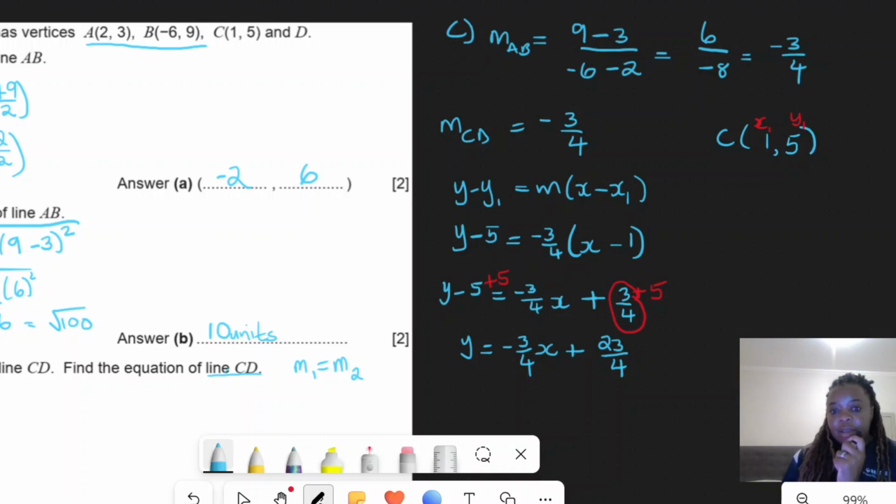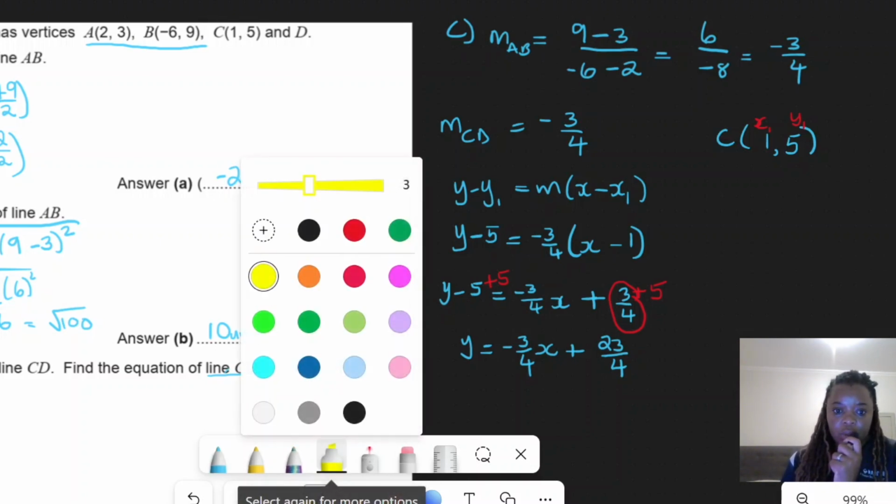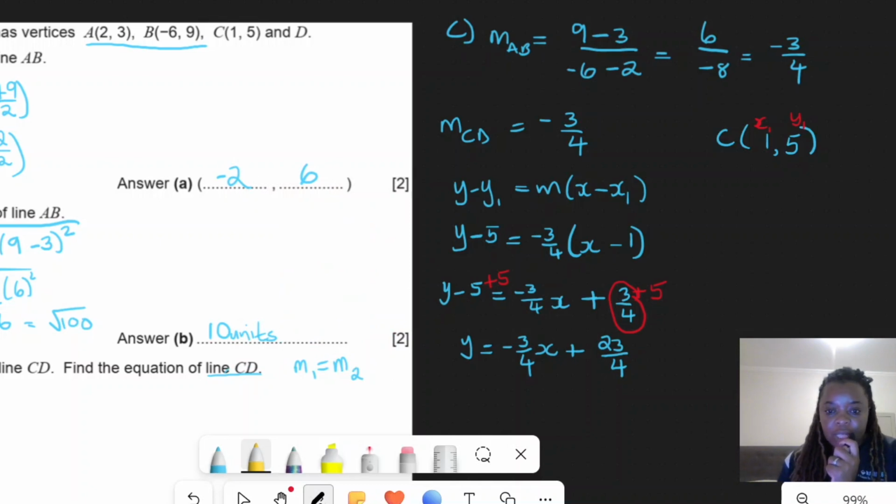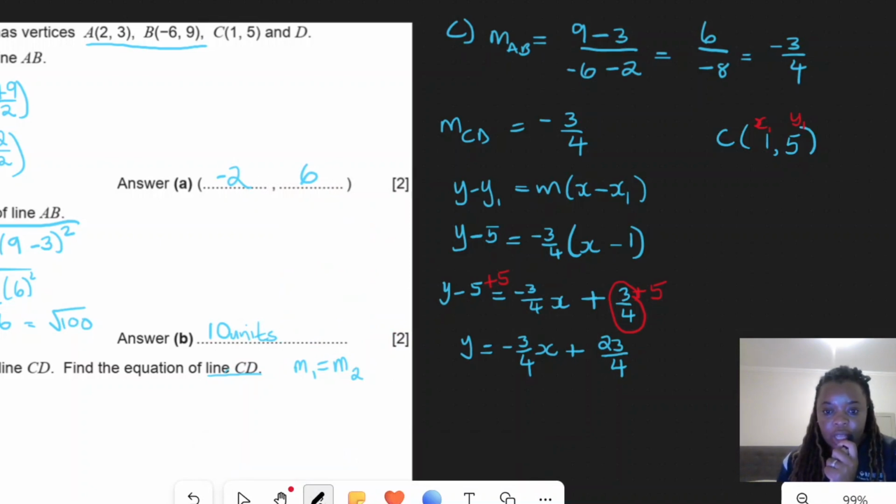They could try and challenge you and say, give your equation in the form ax plus by plus c equal to 0. If that is what they said, then we would just multiply everything by 4, every term by 4 too.